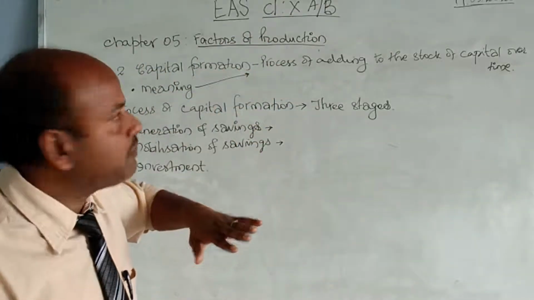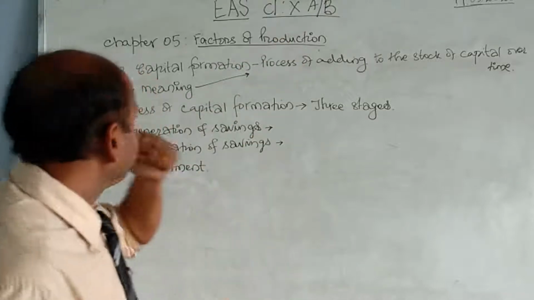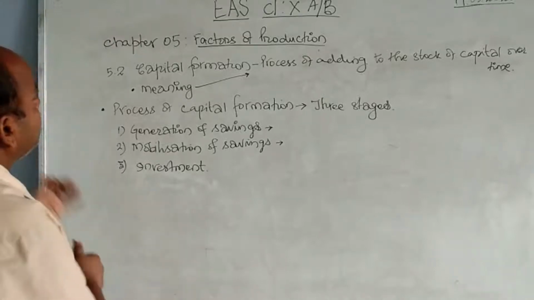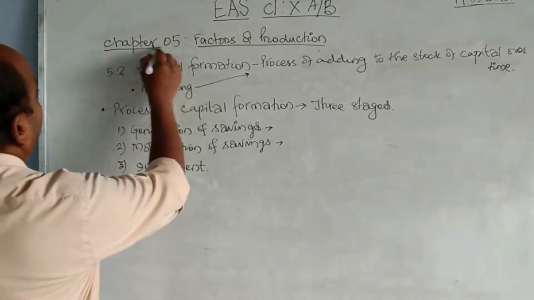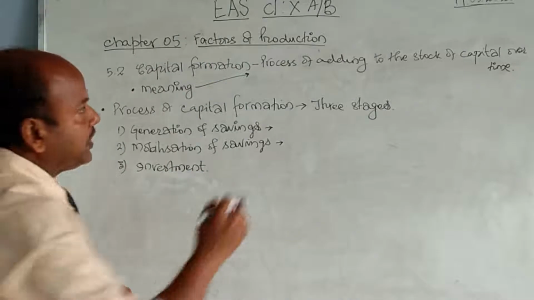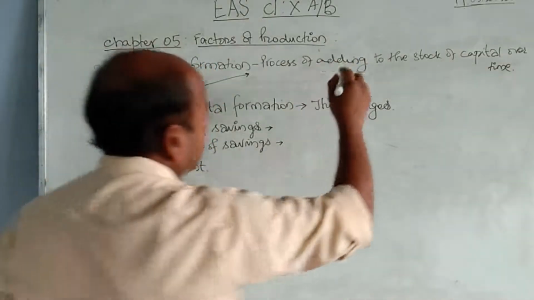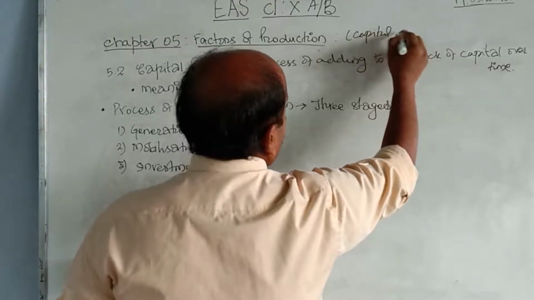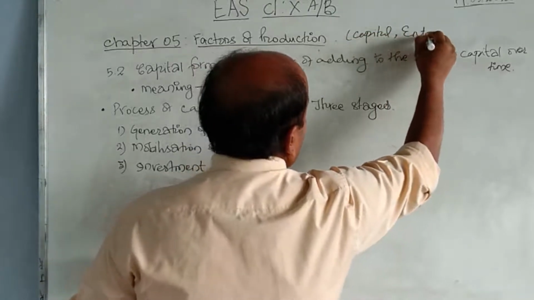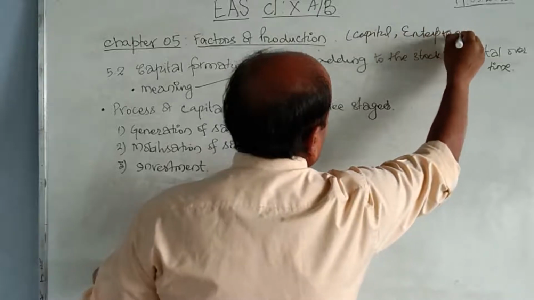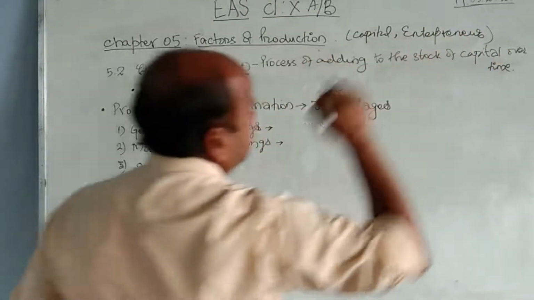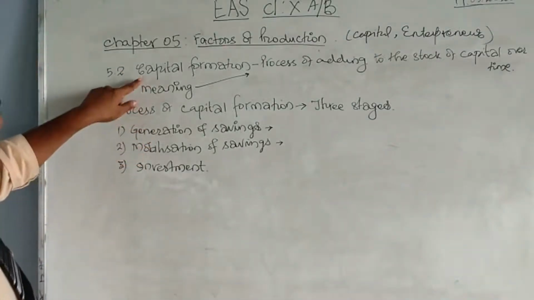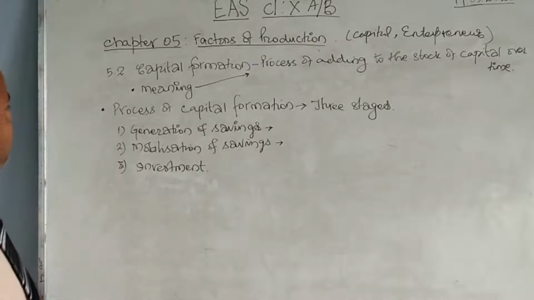This video is meant for class 10 A and B. We are here on chapter number 5 and what we were discussing were the factors of production, and in this lesson we are discussing capital very specifically, and later we will be discussing entrepreneurship also. We will discuss capital and entrepreneur. Today, capital formation is the topic we are going to discuss.